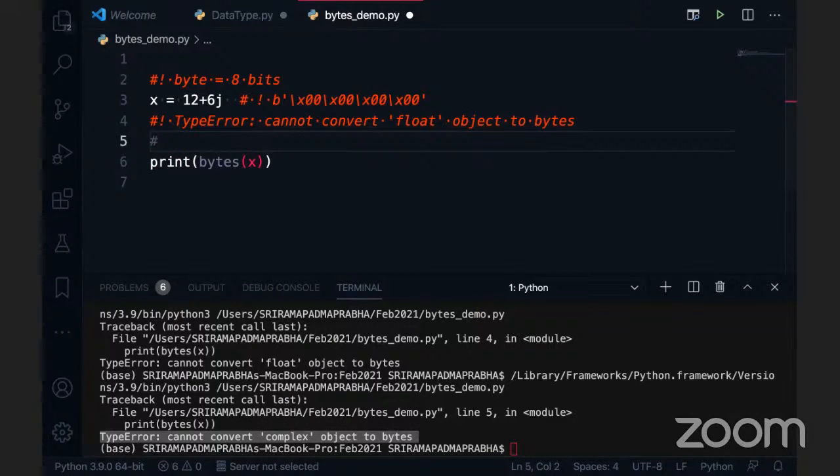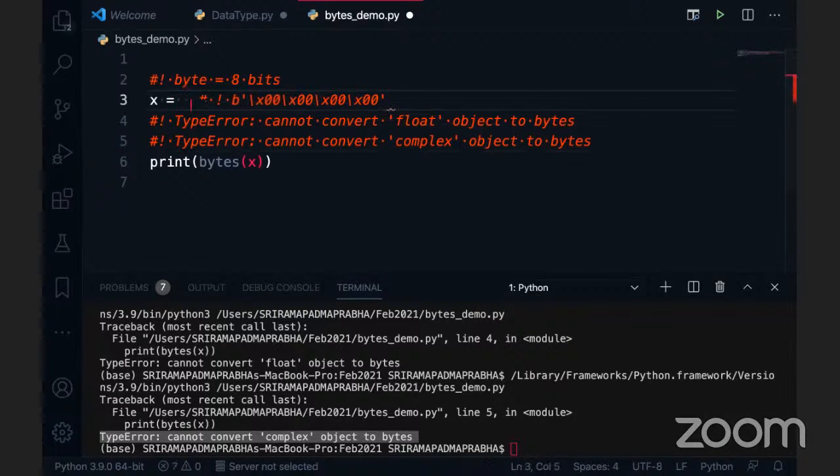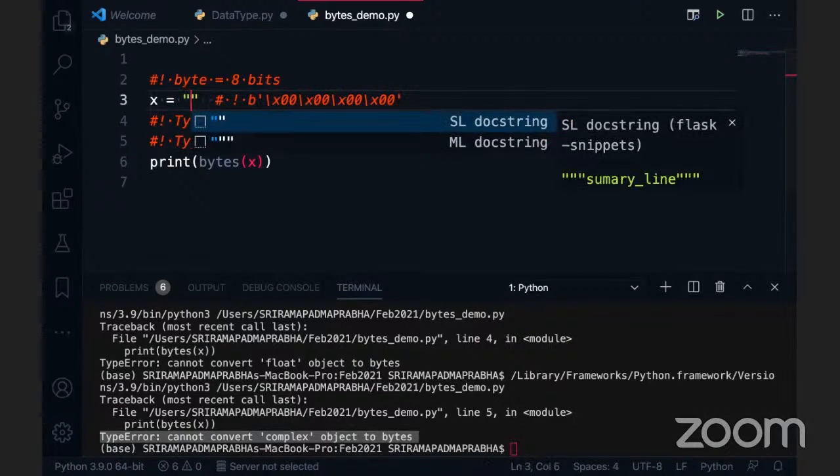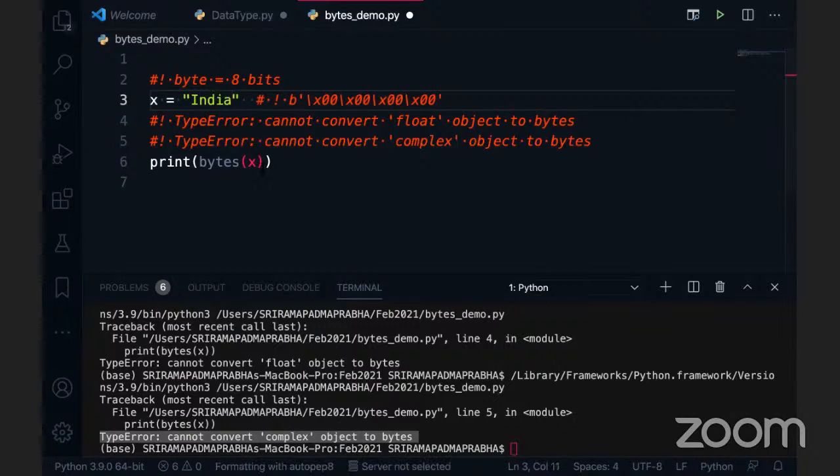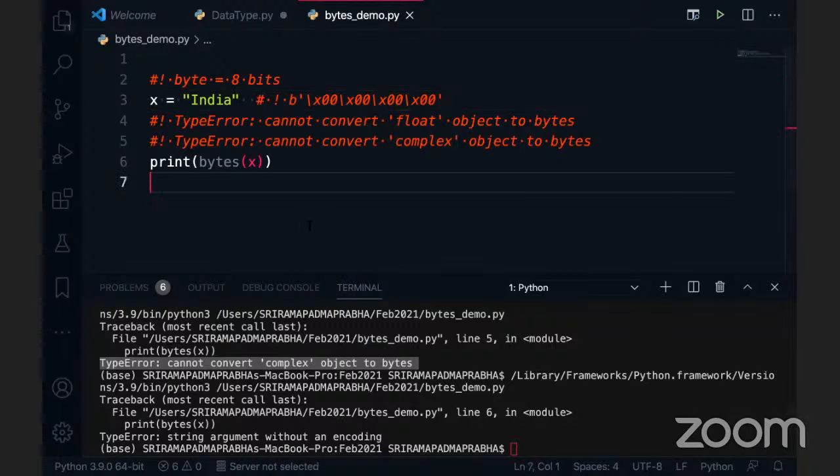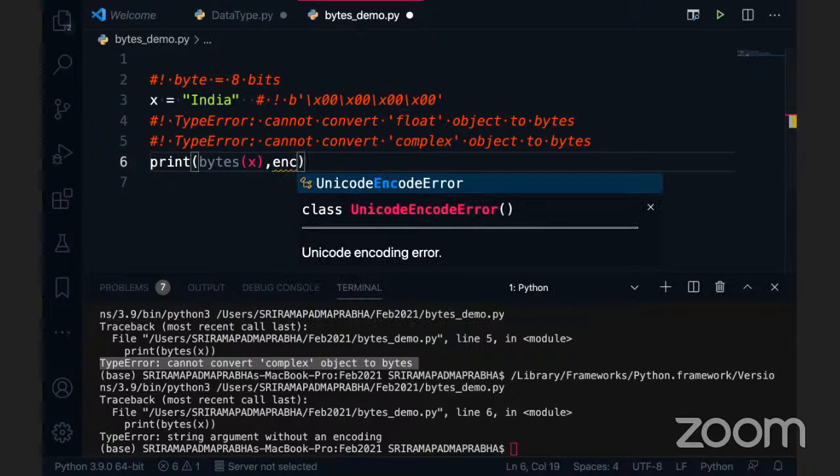So now I will give a string value. Can anybody guess, is it possible to convert strings into bytes? Let me take something very simple. x is equal to something like, for example, India. I'm going to convert this string into bytes. You can see the error: string argument without encoding. So it means we are able to convert the string into bytes, but we need to specify the encoding.